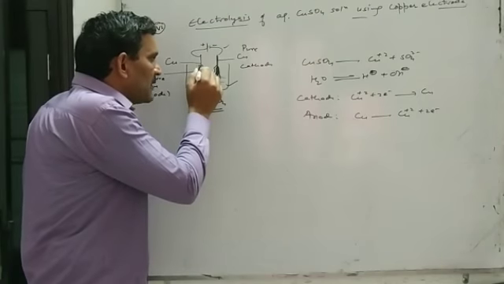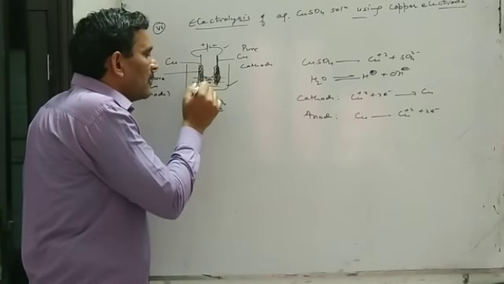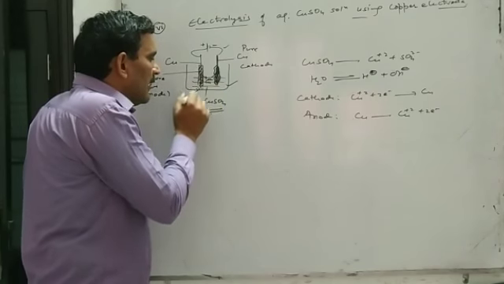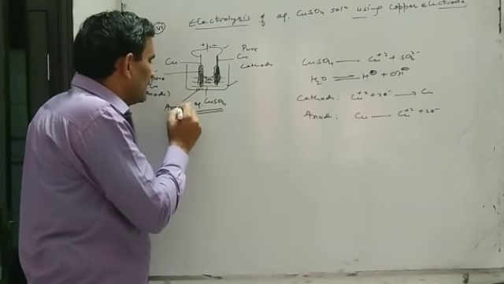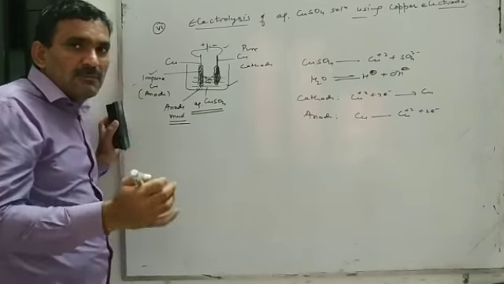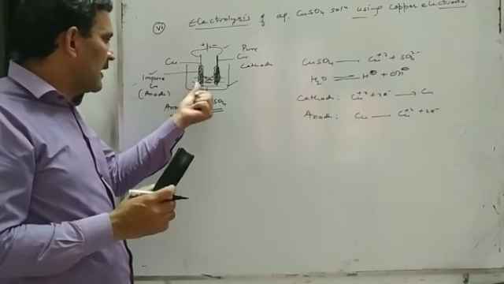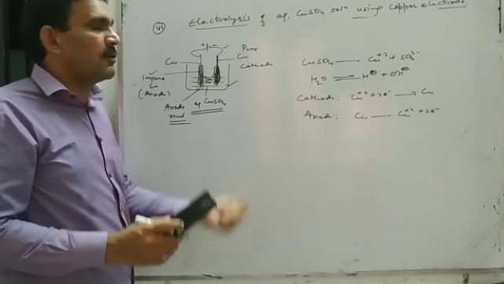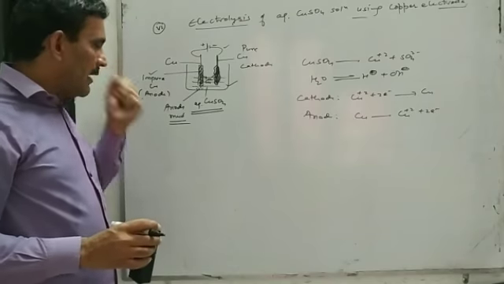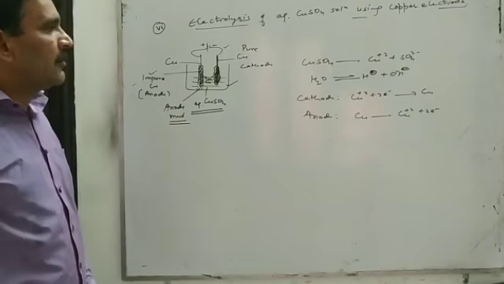And impurity present in the copper rod will be collected under the anode and that can be called anode mud. Any impurity like silver, gold or any other less electropositive metal if present in copper, they will fall below the anode and become part of the anode mud.